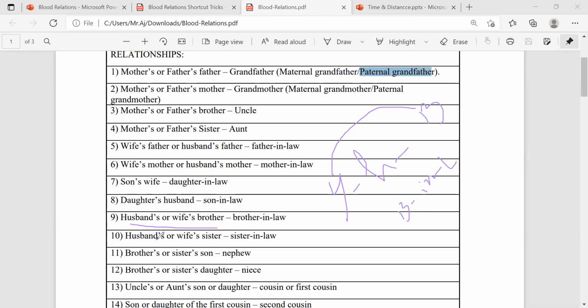Okay. And husband's wife's sister. Suppose you are there, your wife is there, and your wife has a sister. That sister is nothing but a sister-in-law. What do you call her in Telugu?